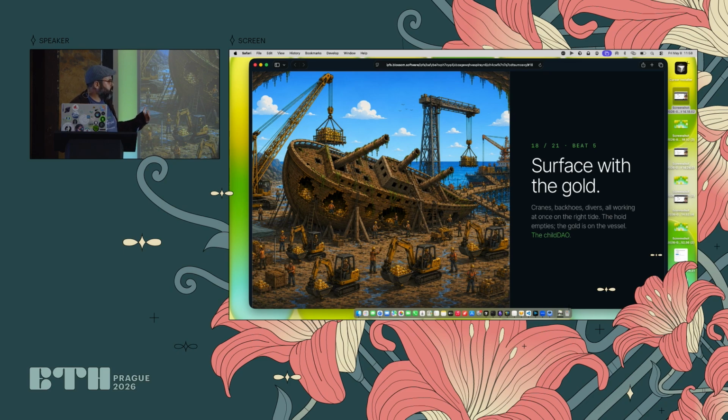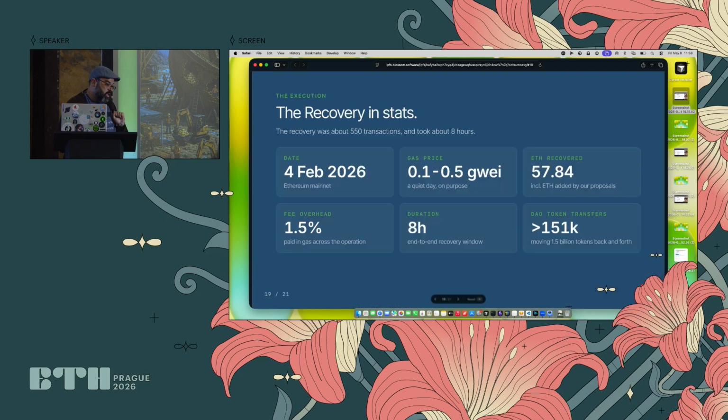It improved by 6 the amount of ether that we could retrieve. And in 8 hours, we had this. Basically, we could retrieve 57 ethers at the time because some of our ethers were there. We were also doing other stuff in the DAO that required some proposals, and we recovered our own ethers this way. And the fee that we had to pay in order to recover these funds was only 1.5%. It was a very, very efficient attack.